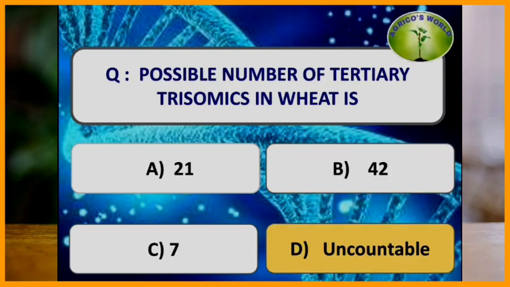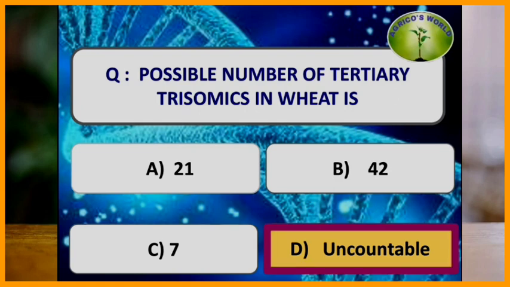What is the possible number of tertiary trisomics in wheat? When coming to the primary trisomics, it is n, secondary trisomics is 2n, and the tertiary trisomics is uncountable. In wheat, the possible number of primary trisomics is 21, the possible number of secondary trisomics is 42, and the possible number of tertiary trisomics is uncountable.